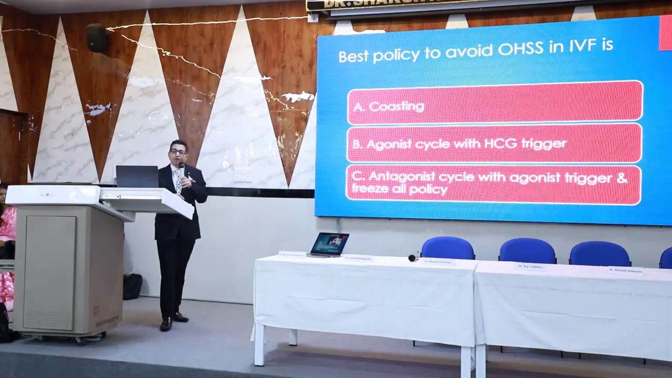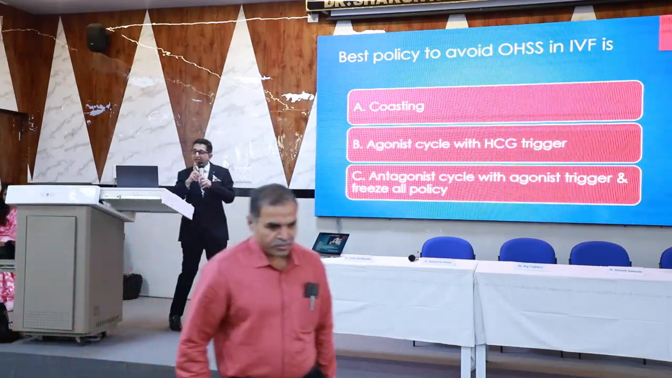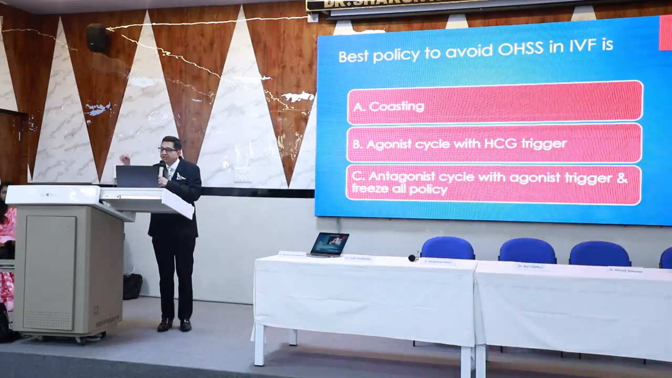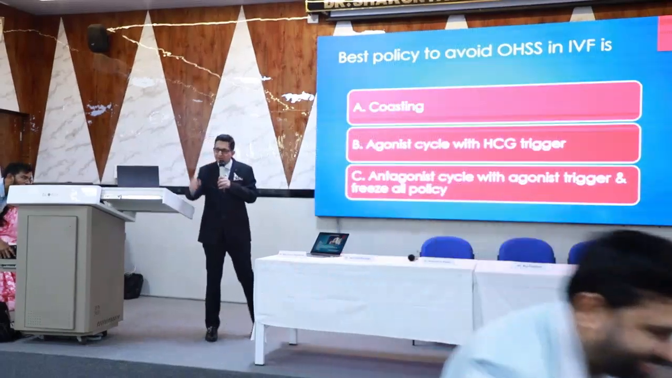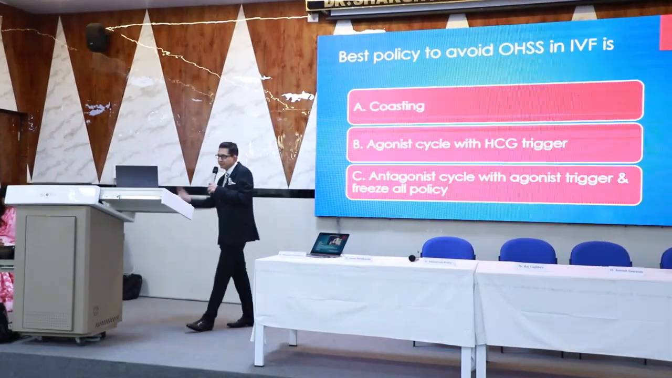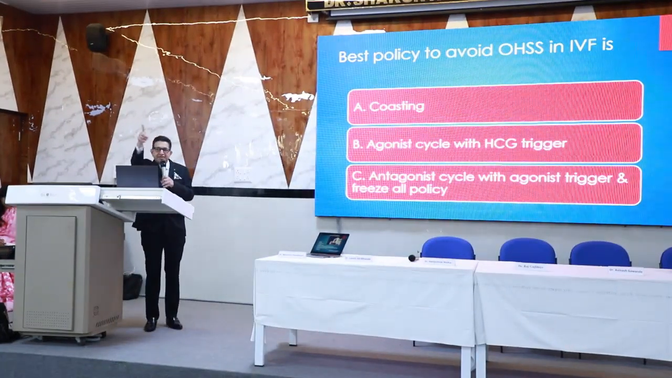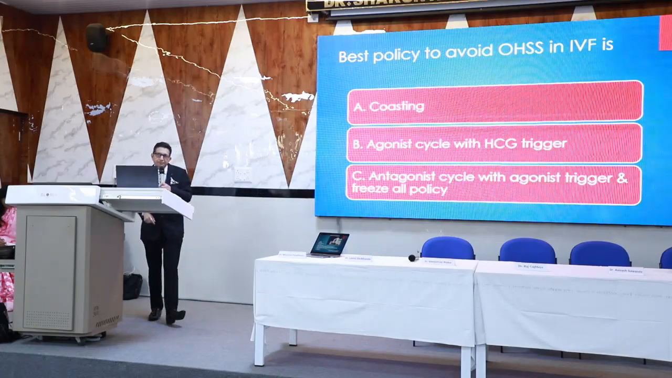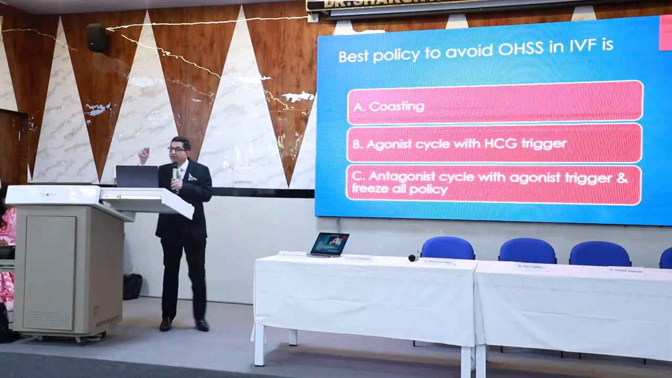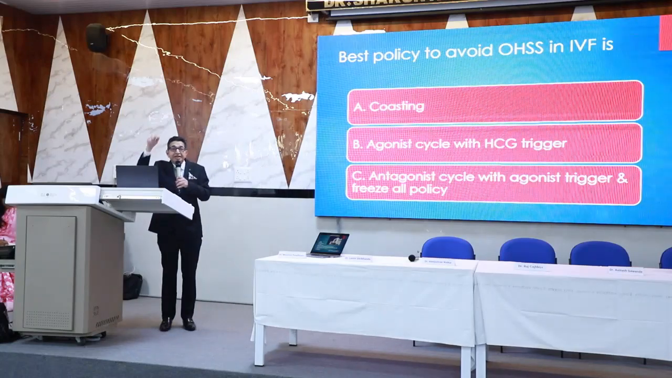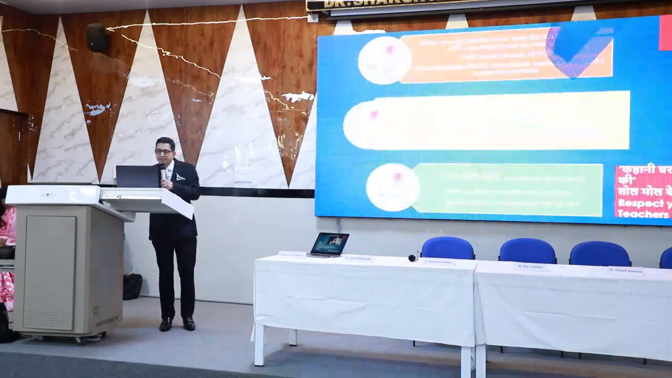The best policy to avoid OHSS in IVF is: A, freeze-all; B, agonist cycle with HCG trigger; or C, antagonist cycle with agonist trigger and freeze-all policy. A, B, C? It is C. And that is what we are going to learn, because soon you will start an IVF center, then you will come to know how to manage a case of IVF and PCO. But the answer is C.